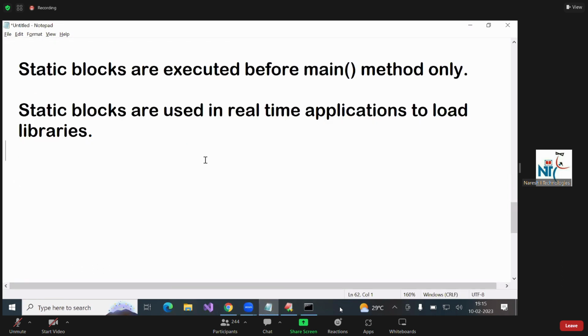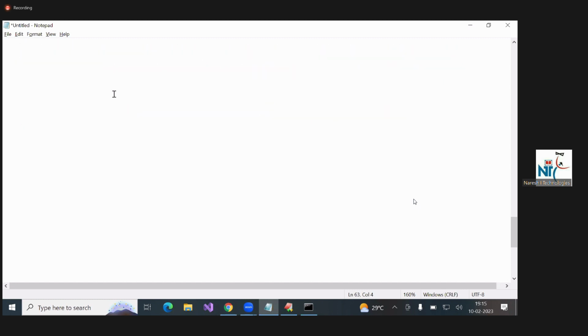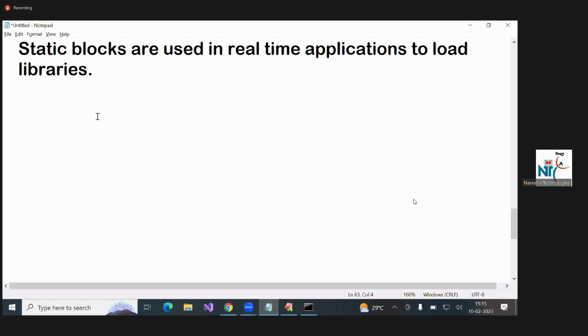You already studied data types. How many categories? 2 categories. What are those? Primitive data types, reference data types. How many primitive types? What are those? What are reference data types? Arrays, strings, classes, interfaces, etc. Many we can create. Records, sealed classes. So many are there. Enumerations. Okay. Now, next we'll see arrays.